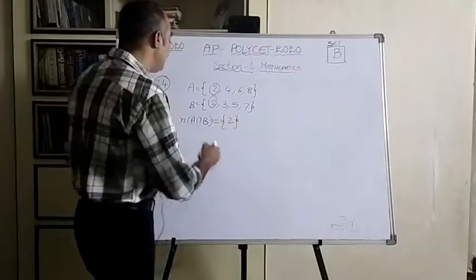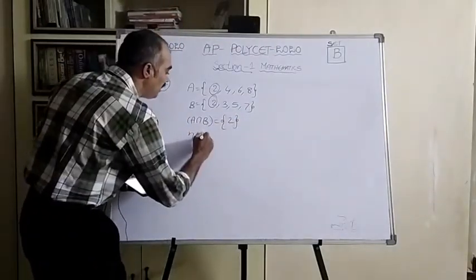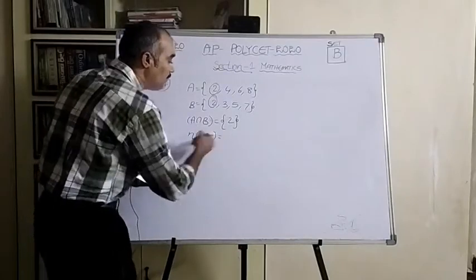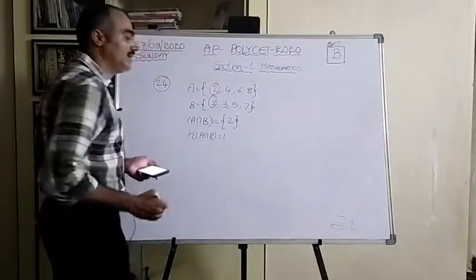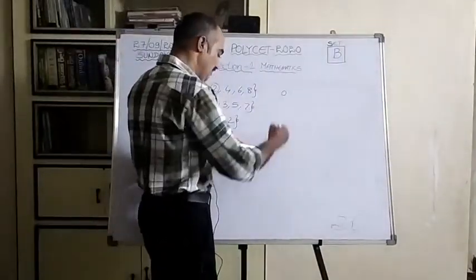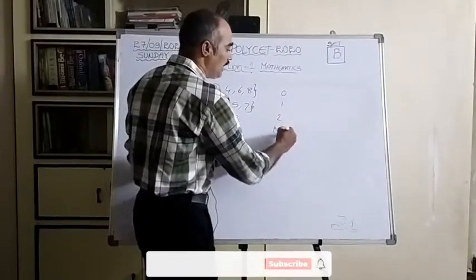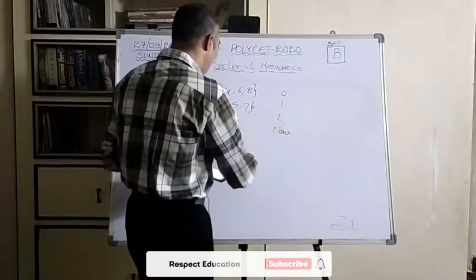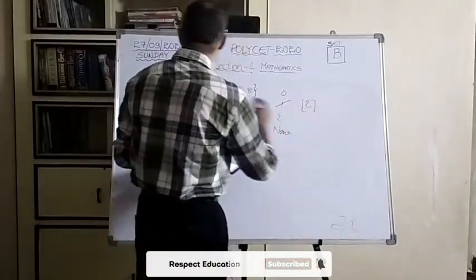So here, the question is only A intersection B, children. Now n of A intersection B means the number of elements in A intersection B. Only one element is there. Therefore n of A intersection B is 1. In the given options, the first option is 0, the second option is 1, the third one is 2, the fourth one is none of these. So according to our answer, option 2 is the right option for question 24.